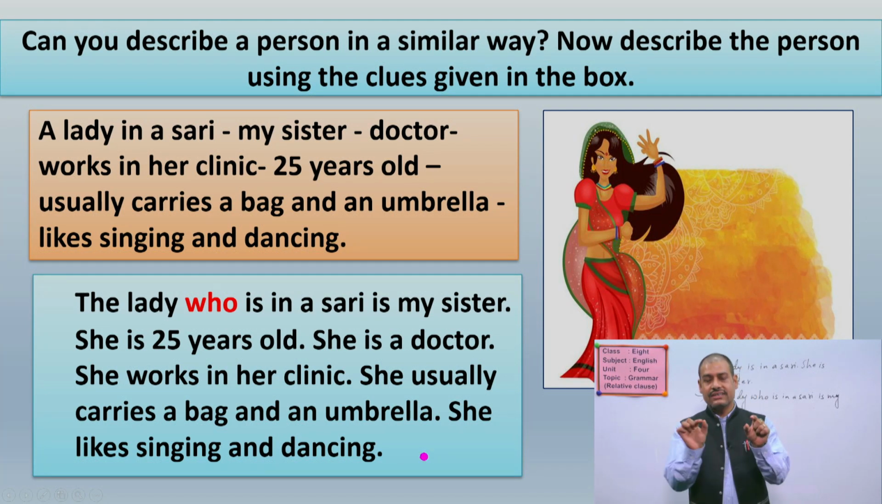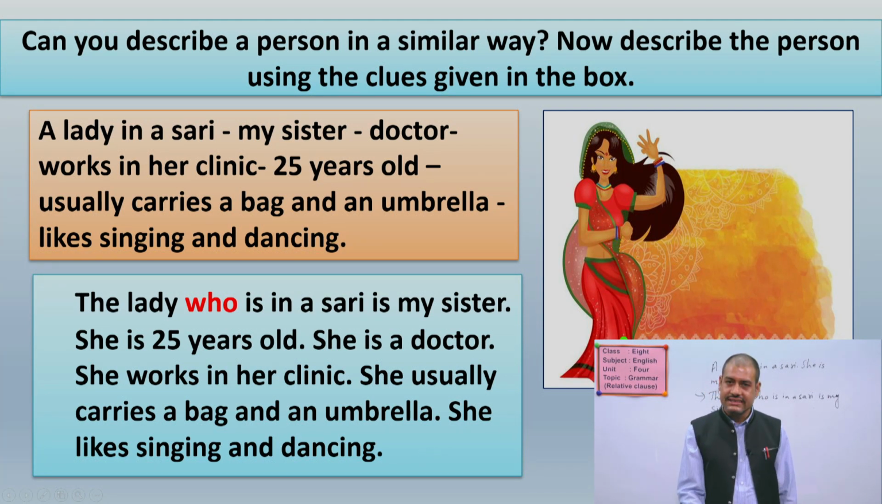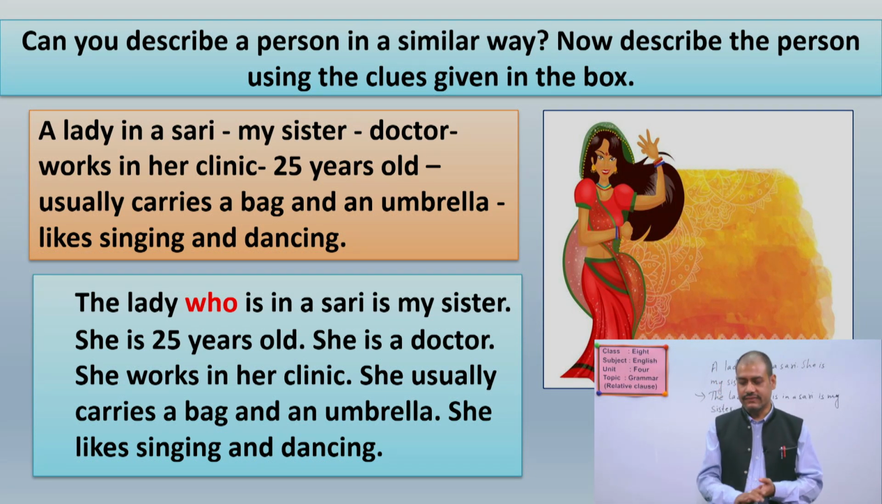So this is a text about this lady. In this case also we have used the relative clause who. So I hope you are getting my point. All right, and we are going to practice some more things.